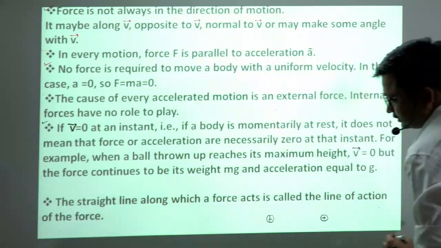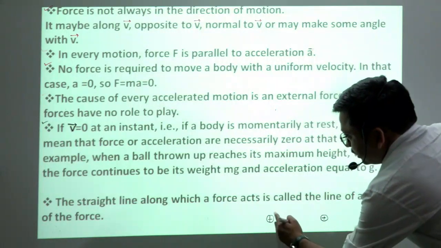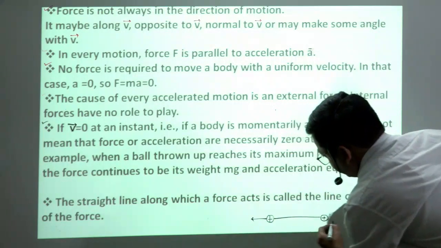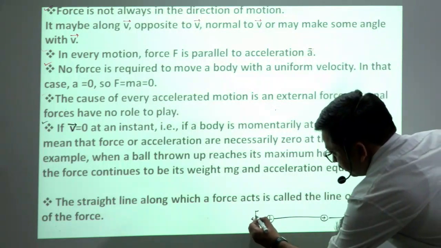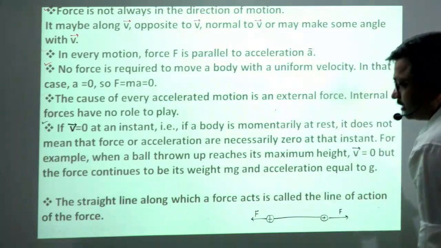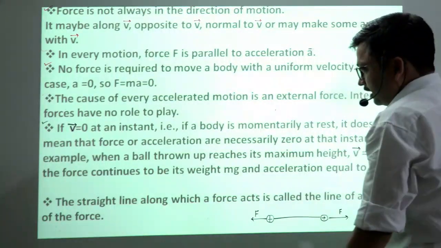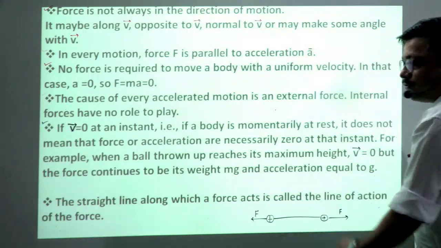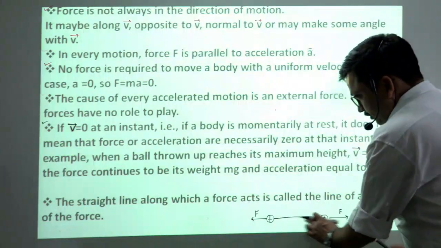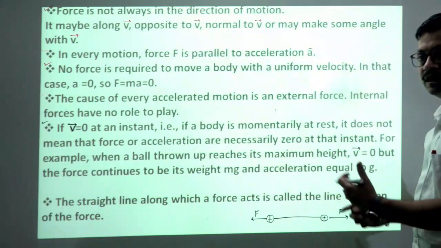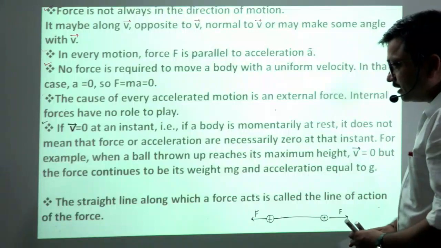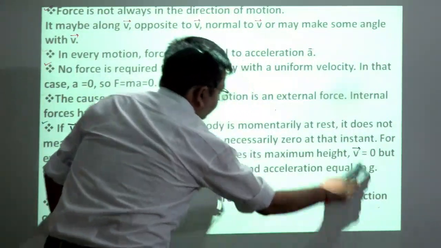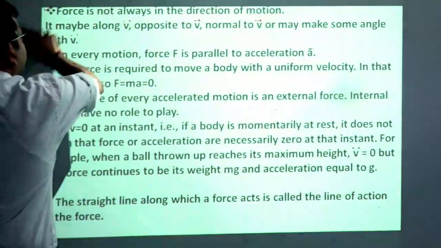The line joining them, both the charges repel each other, दोनों जो है एक दूसरे को रिपेल करेंगे with a force. तो under that condition, the straight line along which the force acts is called the line of action of a force. ठीक है. So here in this case, the line of action of force is along the line joining them. Clear? So these were the important points about force.